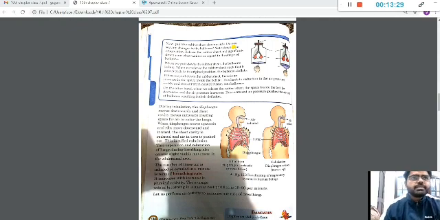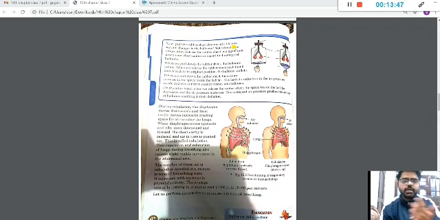Normally this is defined as 15 to 20 times per minute. If a normal healthy person is concerned, he will have a breathing rate of 15 to 20 per minute. And now comes the technical part. One inhalation plus one exhalation will give you one breathing rate.